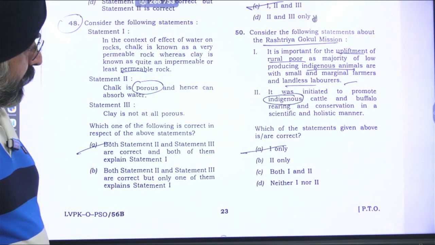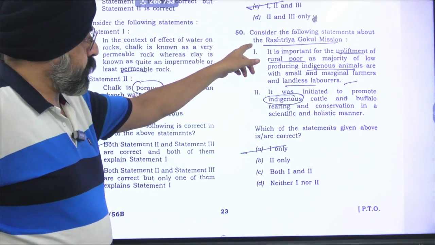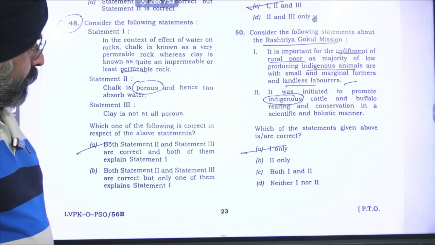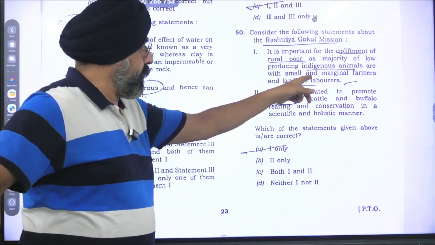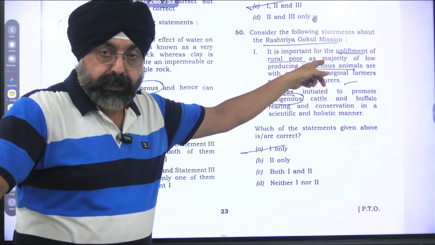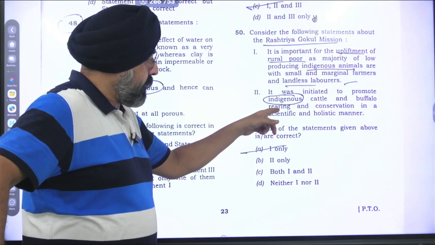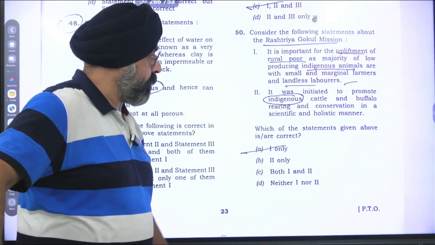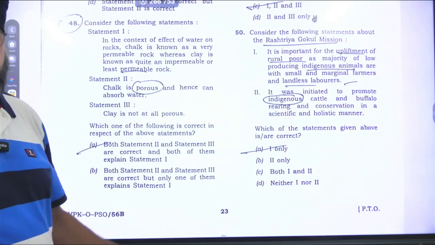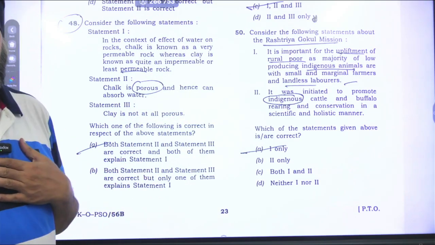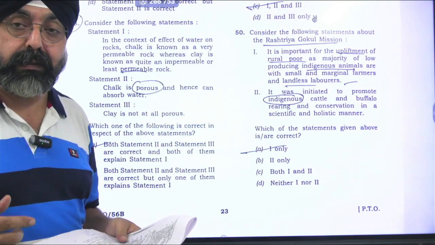So here again, whether we have to go for both the options, since the Rashtriya Gokul Mission is there, whether you will go for statement 1, statement 2. If they had given the word bovine, I would have accepted it. The word bovine is not there, right? And here, indigenous cattle and buffalo is mentioned. So I'll go for the second option there. See, whosoever's paper this is, only 2 will be my answer. So this kind of catch is there in all the questions.